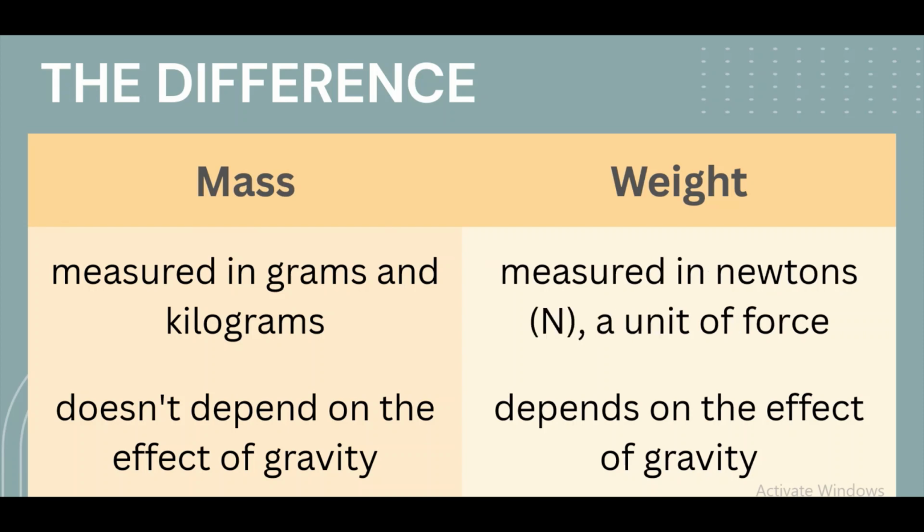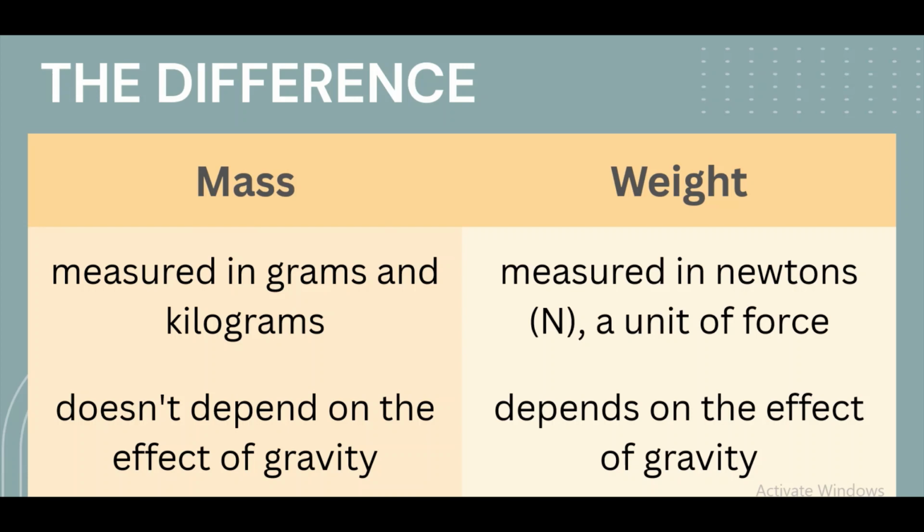One last difference: mass doesn't depend on the effect of gravity, while weight depends on the effect of gravity. What do we mean? Mass is not affected by gravity. Wherever you are, even on other planets or on the moon, where the gravity may be higher or lower, it will not change your mass. Your mass will be the same wherever you are. For weight, since it depends on the effect of gravity, your weight will change. It can be higher or lower depending on the gravity of the place where you are.